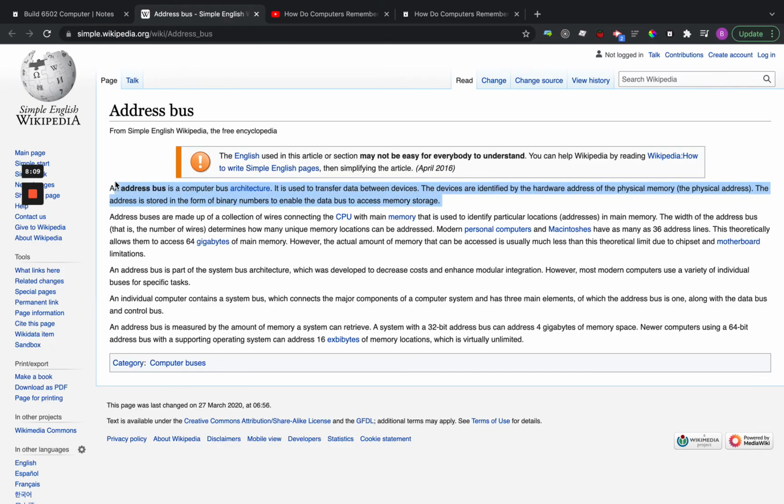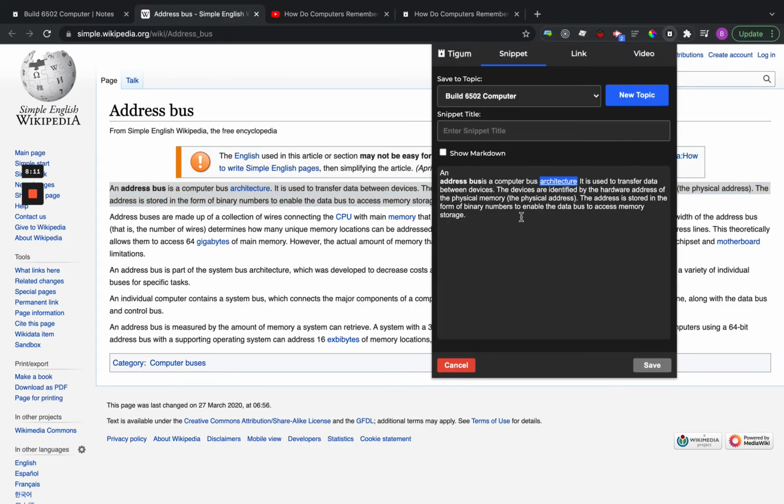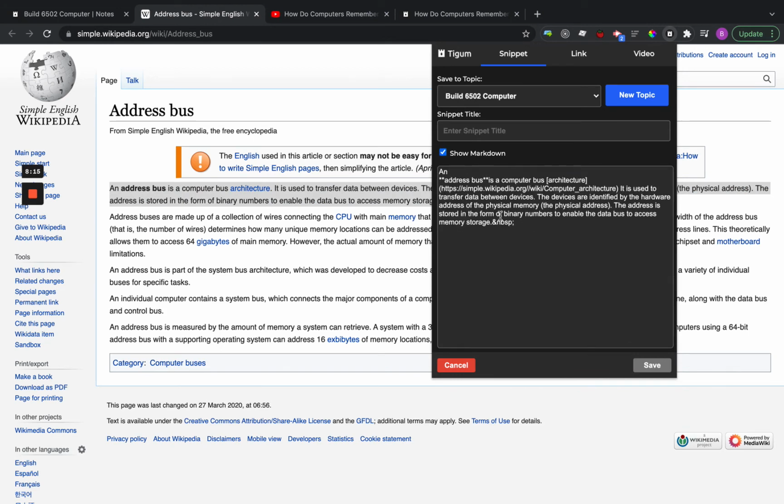If I go in here, I go Control K, you can see the content here, and it maintains the actual formatting with Markdown. So what it does is it takes the web content and transforms it into Markdown, so that it's easy to embed in your notes. So there you go, and you can give it a title, whatever you want.